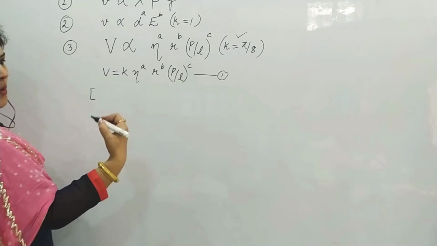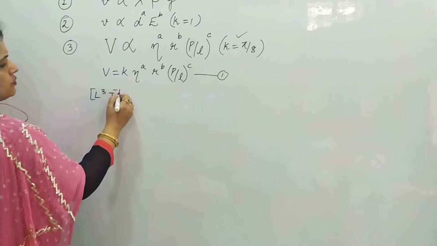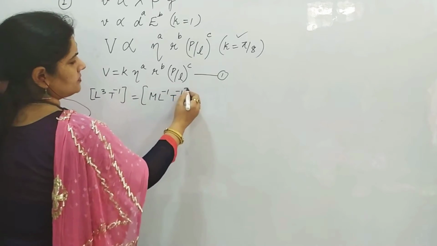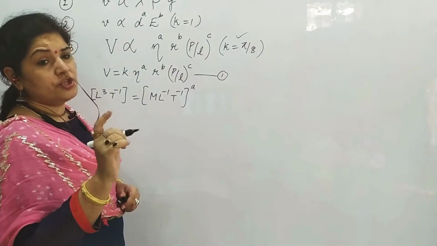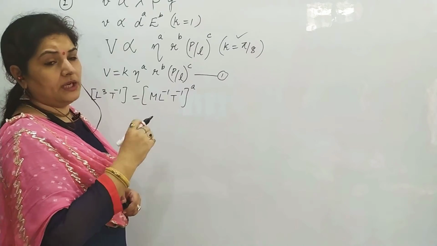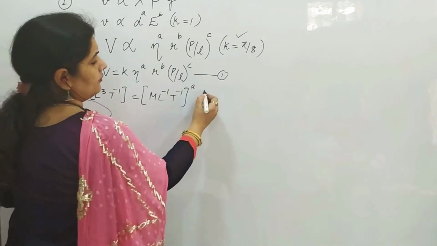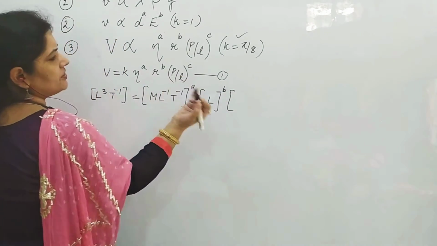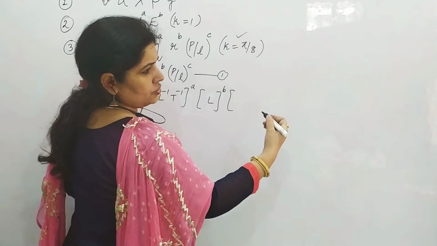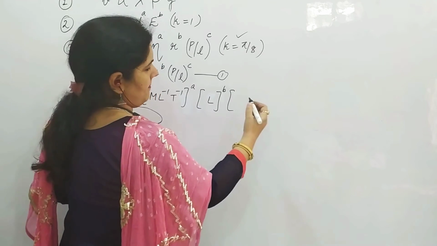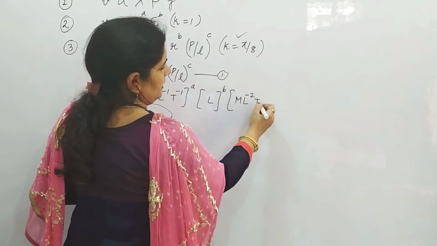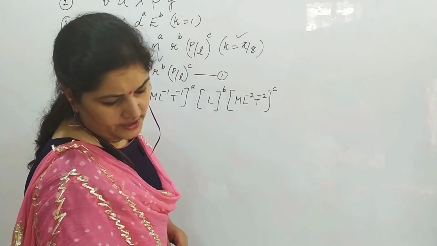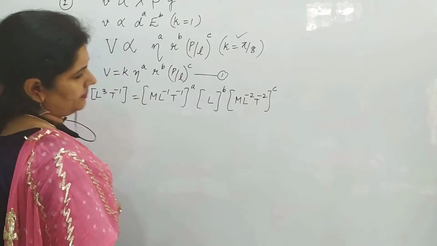This is rate of flow. Rate of flow is volume upon time, L3 T minus 1. Eta is coefficient of viscosity, M L minus 1 T minus 1 raised to power A. Not a single dimension should be wrong. If you write even one wrong dimension, the whole question goes wrong. So you have to be very careful when you are writing the dimension. R is L raised to power B, and pressure gradient is pressure upon length, so that will be pressure upon length, M L minus 2 T minus 2 raised to power C. I hope I am writing correctly. Pressure gradient, yes, M L minus 2 T minus 2.